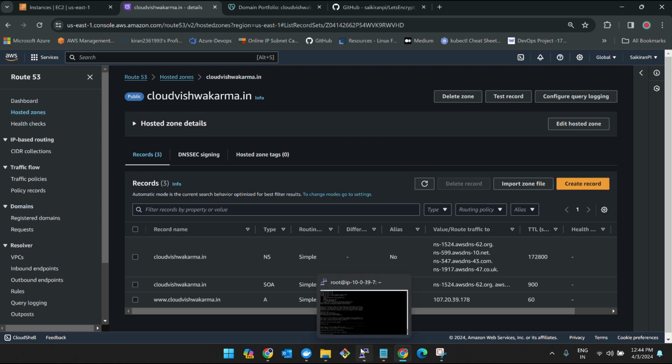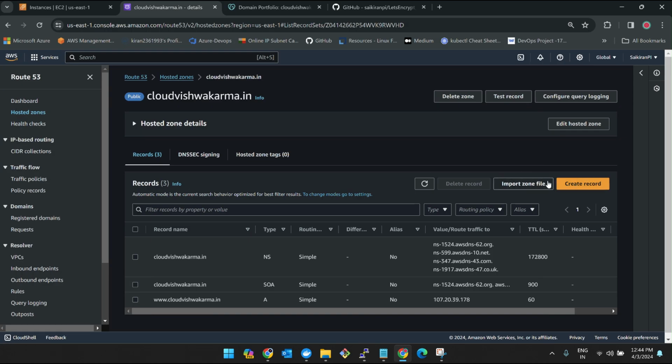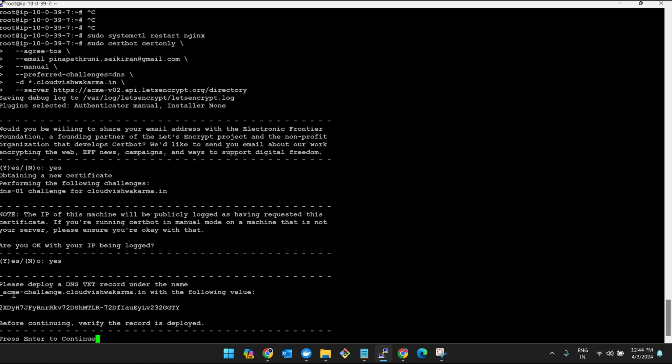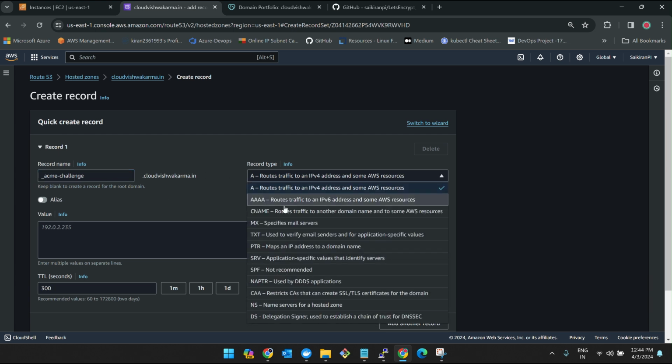Yeah, see what it says. Let's read one by one. Deploy a DNS TXT record. In order to do that, first you need to click on create record. The subdomain, what is the subdomain it has given? It has given _acme-challenge. You need to paste this _acme-challenge, remove the dot because the dot is already here. Do not get confused. And then what it says, select the TXT record.